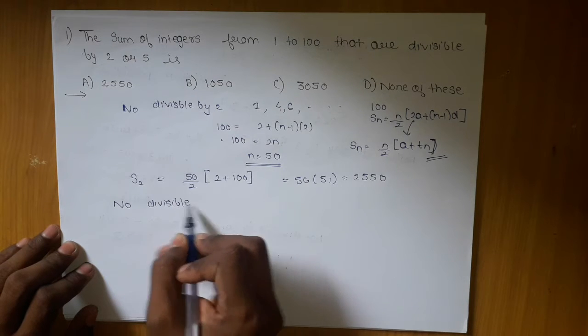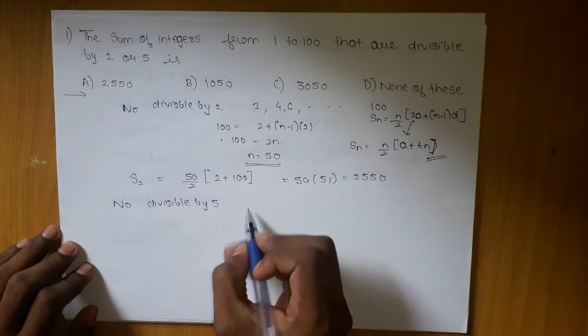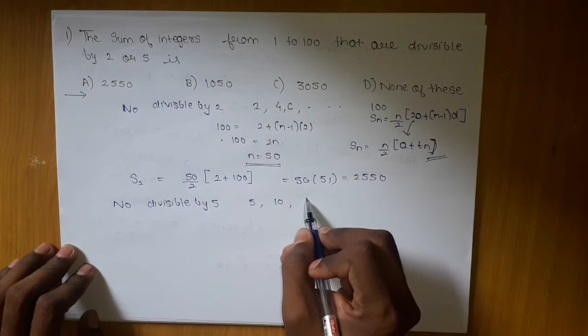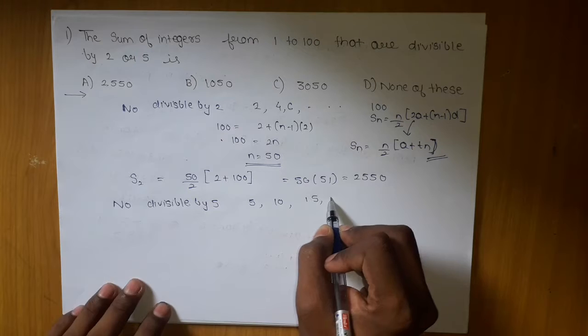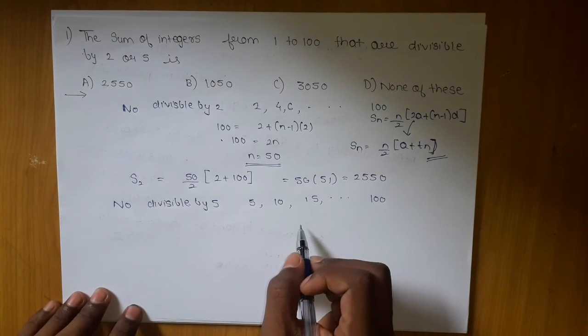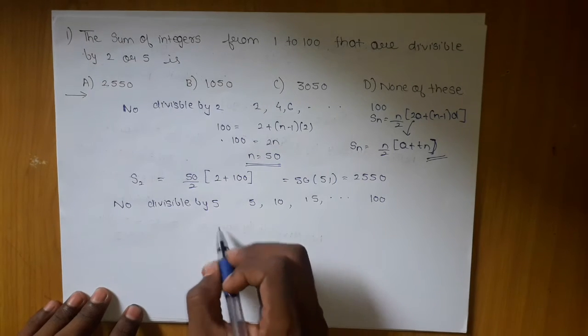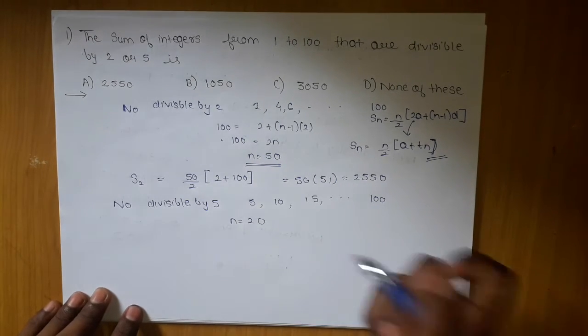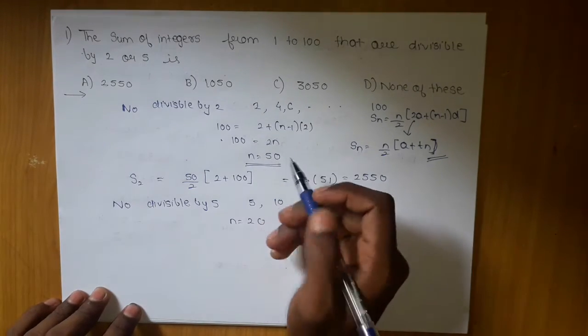Now the numbers divisible by 5 we will find. Can we know the numbers, starting and the last? 5, 10, we also know 15, and so on till, is 100 divisible by 5? Yes, 100 is divisible. So it is quite easy to get n. Here n will be 20. And you can find it by the formula if you don't understand.